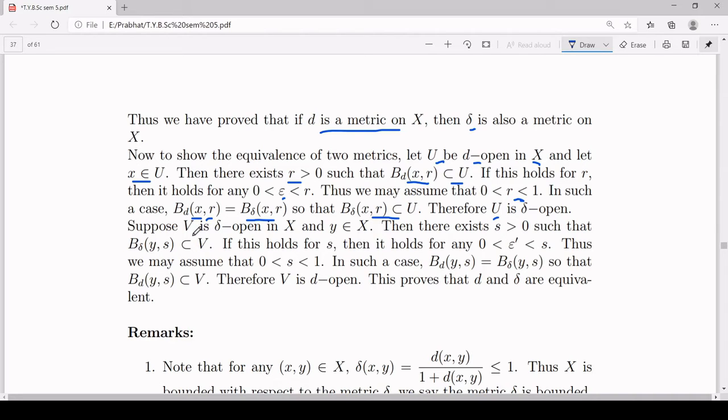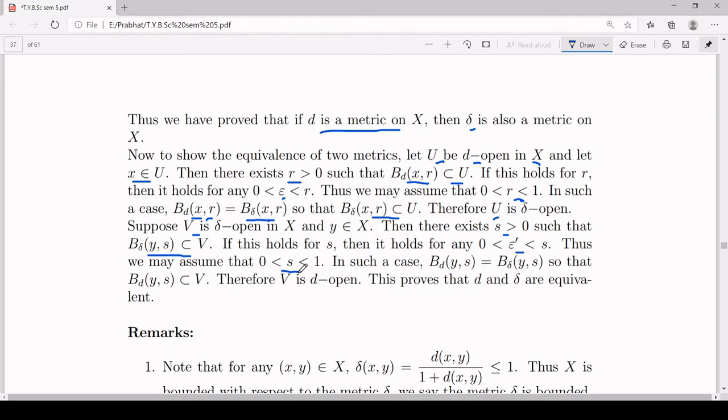Now you assume some set V which is delta open, and now we will try to prove it is d open. The same argument will go. If it is delta open, there exists a positive number s such that B_delta(y, s) is a subset of V. Again, since it holds for s, it will hold for every positive epsilon dash which is less than s. So you can assume that your s lies between 0 and 1, because if s is greater than 1, you can choose an epsilon dash less than 1, and for that epsilon dash this condition will also hold. Therefore, you can assume s is between 0 and 1.